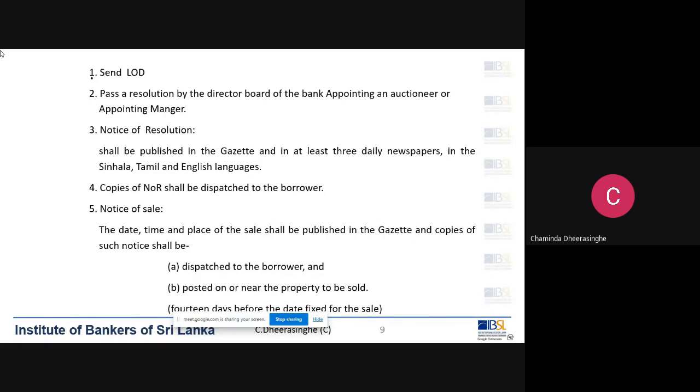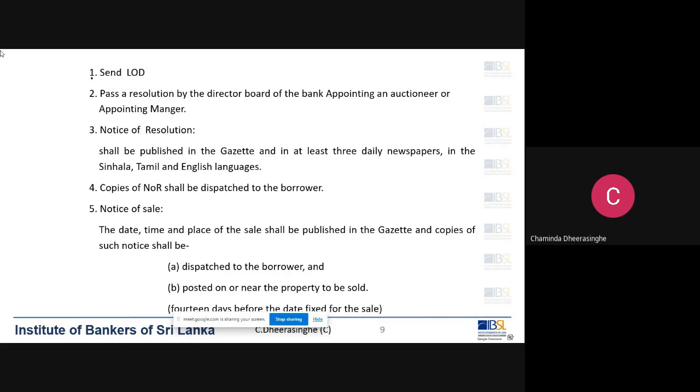He can take the generated income and settle the bank loan, and after settling the loan, give control of the property back to the customer. That is the idea of appointing a manager.